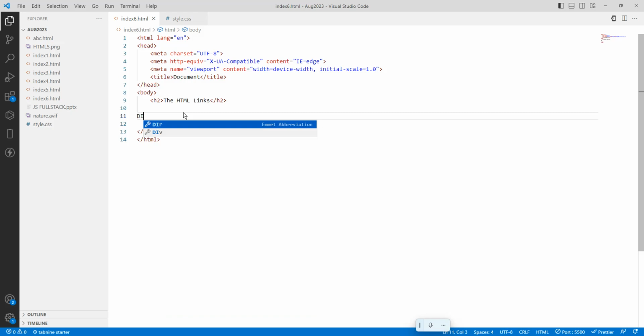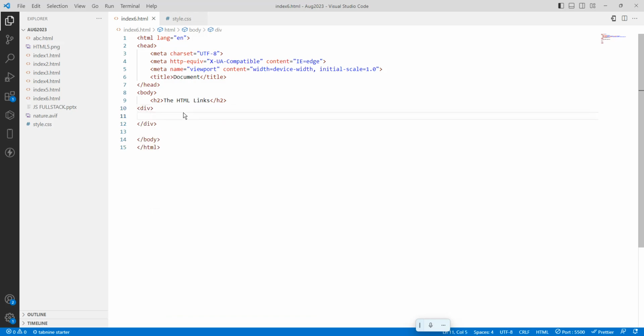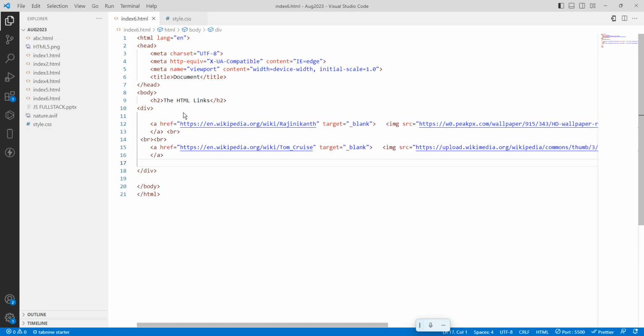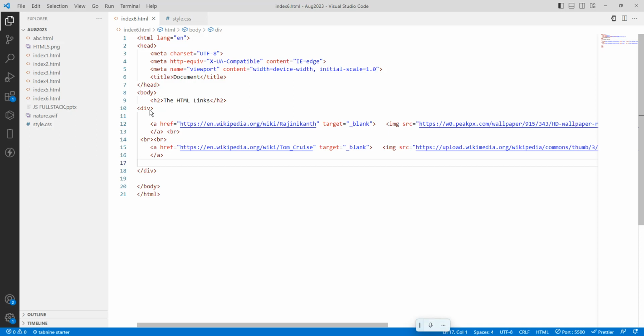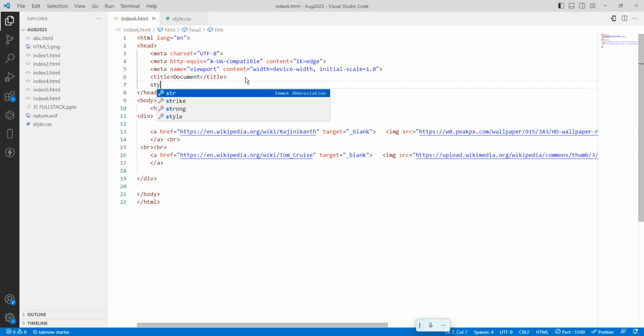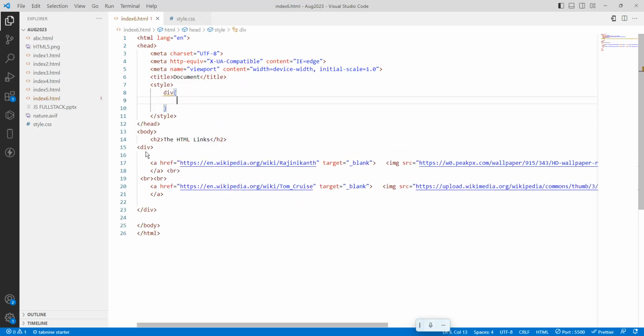So what is a div? A div is a tag that gives a block area. Save it, run it. So nothing changed. So I will set the background image. See, this image is there, I want to set it as a background image. So here I will write the inline style for the div, open close brace. For this div, start and end tag, I need to set a background image. So background image.